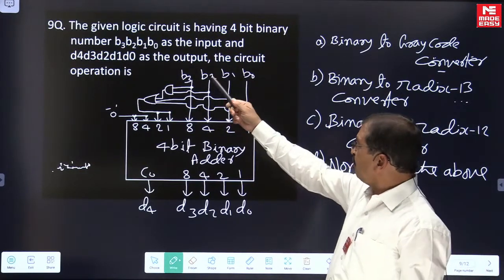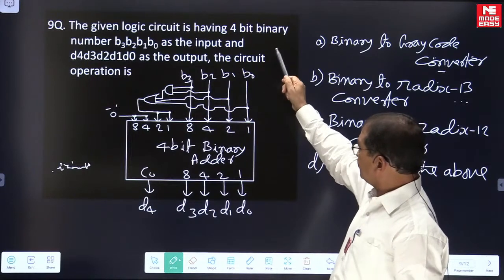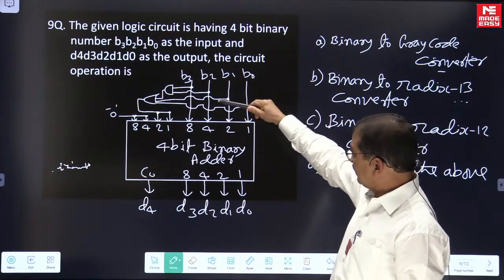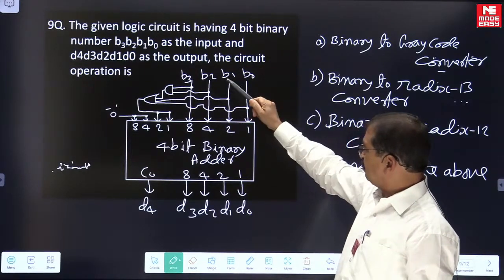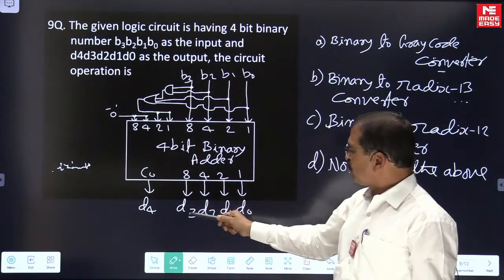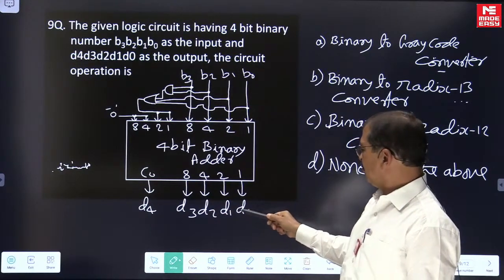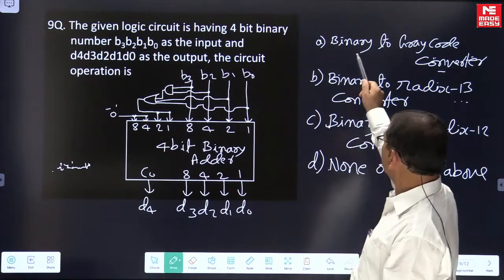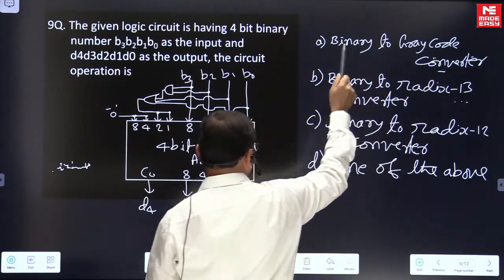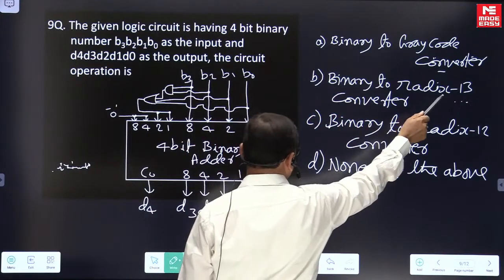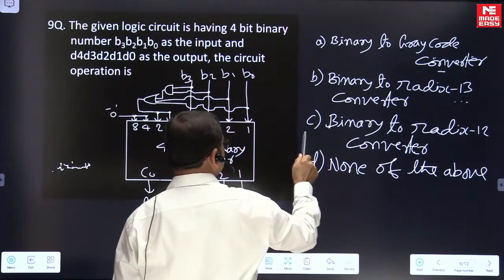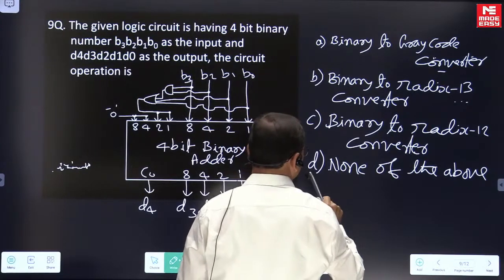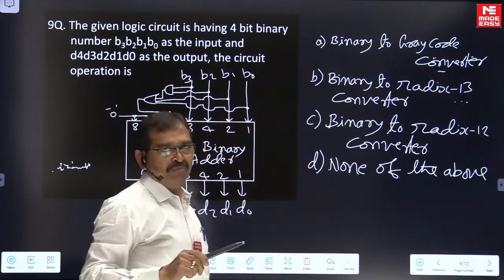The given logic circuit has a 4-bit binary number as the input, B3, B2, B1, B0, and D4, D3, D2, D1, D0 as the output. The circuit operates as: Option A, binary to gray code converter. Option B, binary to radix 13 converter. Option C, binary to radix 12 converter. Option D, none of the above.